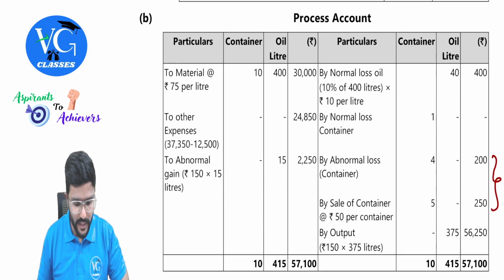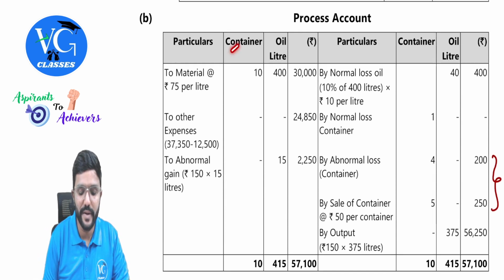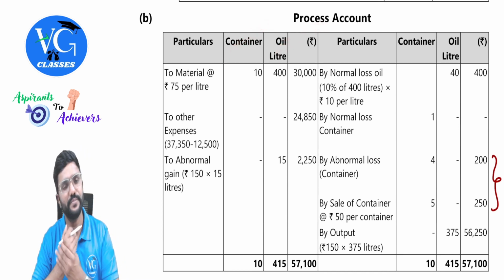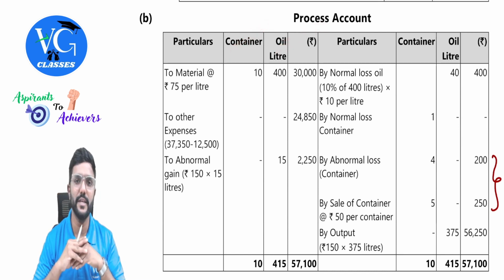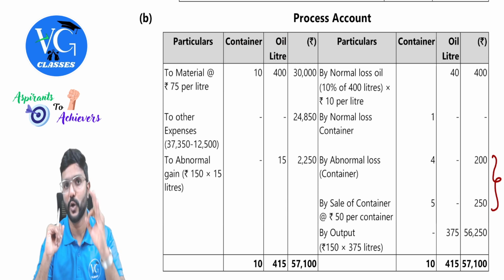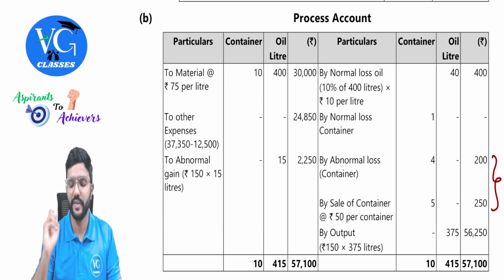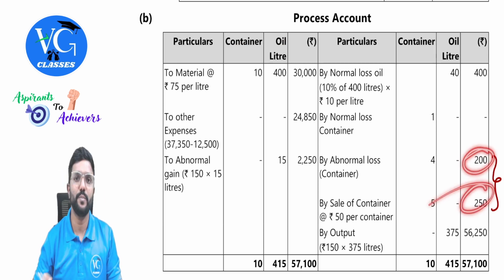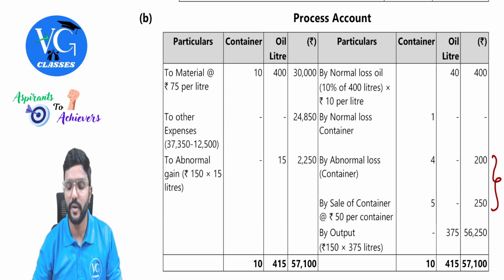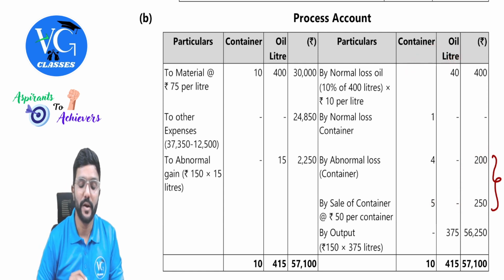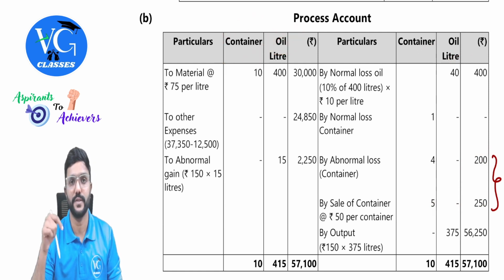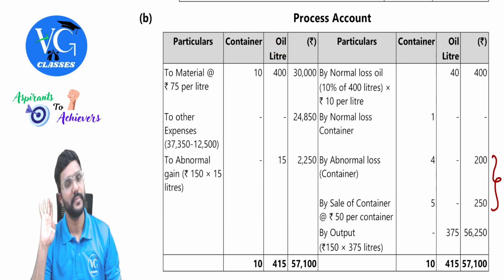So process account. They have given separate columns for container and oil liter. Even I would suggest you prepare like that, because even containers will affect the cost. We have a scrap value for that, so please present a separate column for that. But please be careful. You should know that container is not our output. We are processing oil in our process. That is our product. Got it?